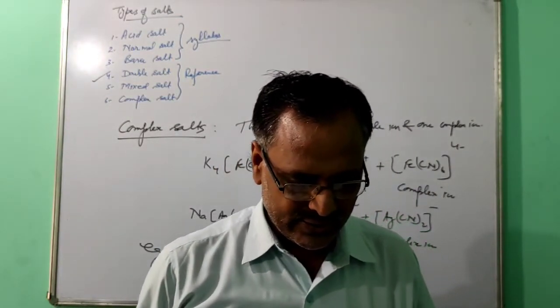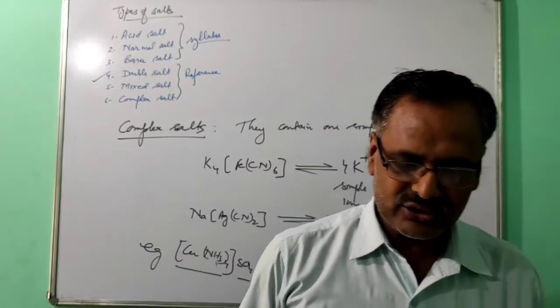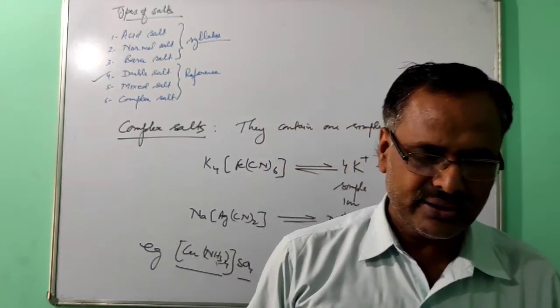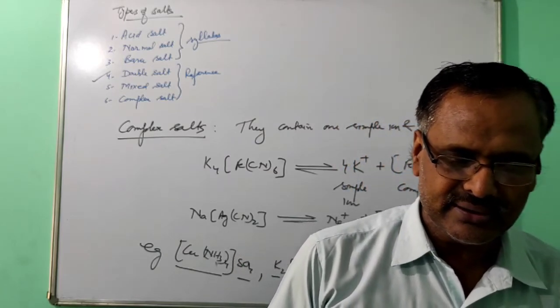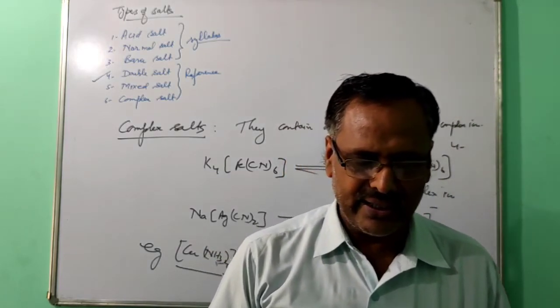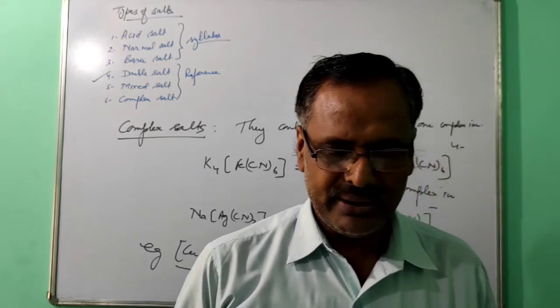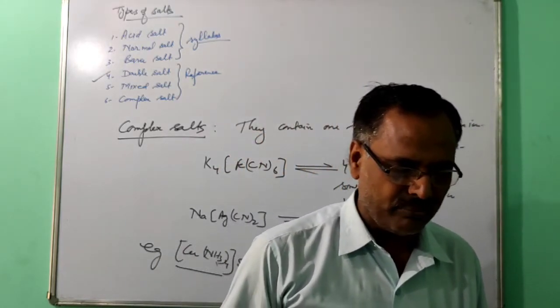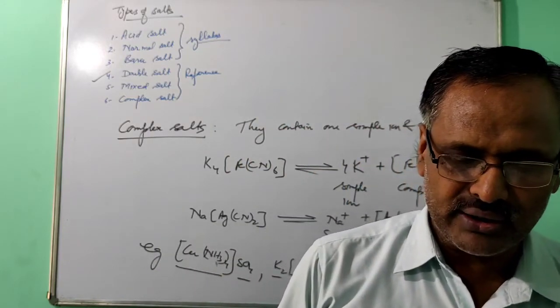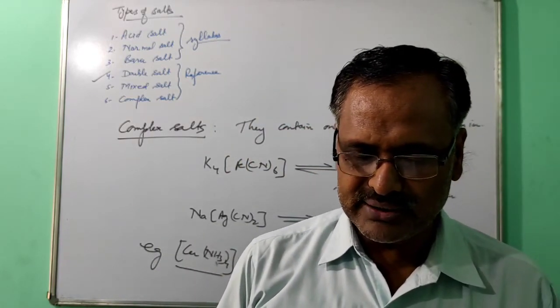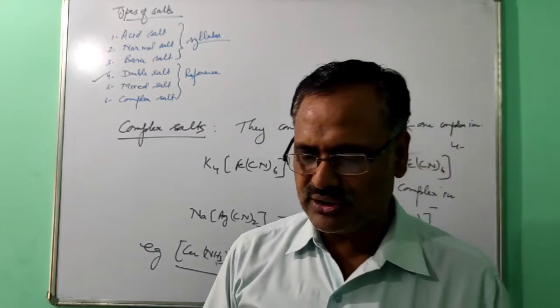Types of the salt: acid salt, normal salt, basic salt. Contents you can underline. Basic salt contains cations, hydroxyl ion and anion. Examples are given: basic copper nitrate, basic copper chloride. Double salt contains a mixture of two simple salts. Examples are given: potash alum and ferrous ammonium sulfate, Mohr salt.